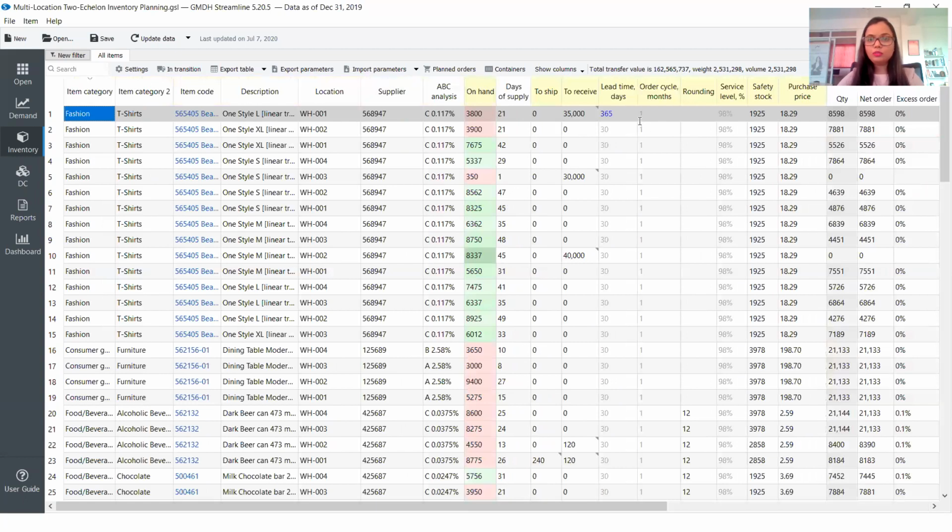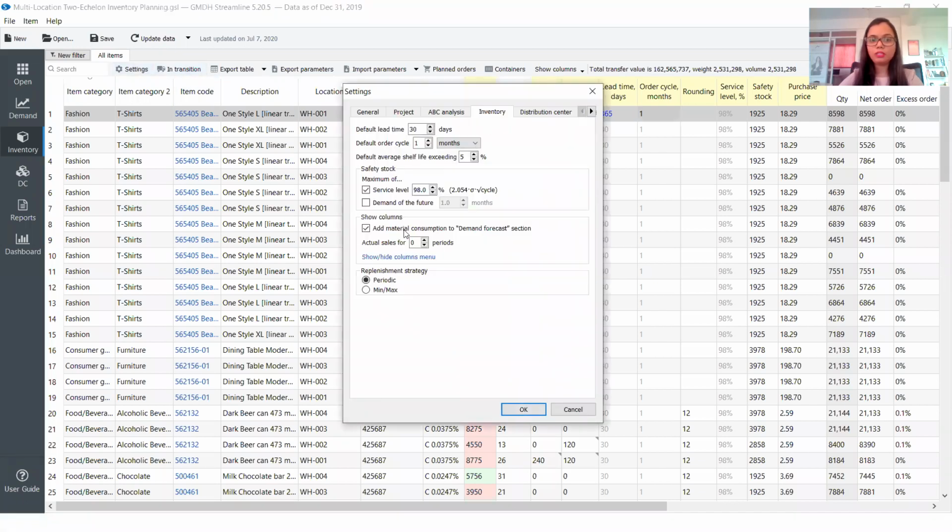Okay, so let's move to the second part, which is order cycle. So this becomes critical. This would determine what would be the kind of strategy that we need to maintain. So I've gone to the settings part over here, and when I open that box, it asks me what would be the replenishment strategy. Do we want to have a periodic basis replenishment strategy, which means the order would be generated once a month or twice a month, or maybe 3 times a month? Or maybe we would want to look at the min-max strategy, where it would automatically determine what would be the reorder point,